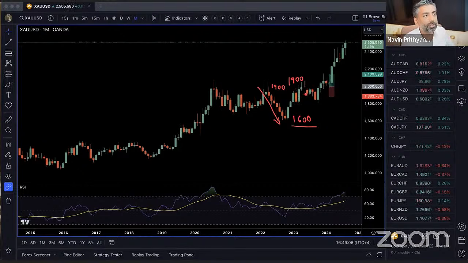Then what happened to the discount? Tell me, all of you guys, from 1900, how much discount was given? 1800? How long did that take to give that discount? 1, 2, 3, 4, 5 candles, right? 5 candles to give a discount. In this particular case, 5 months, right? Whatever the period is, it took that long to give that discount. Okay, from 1800 and it recovered back to 1900. Tell me how fast did it recover?